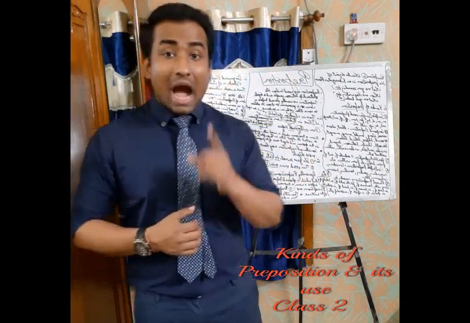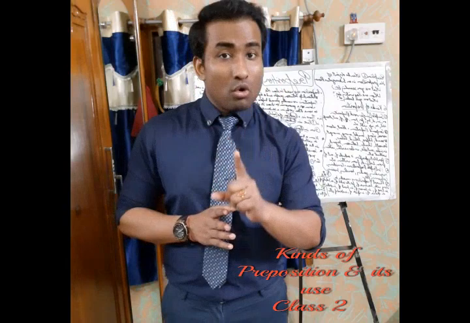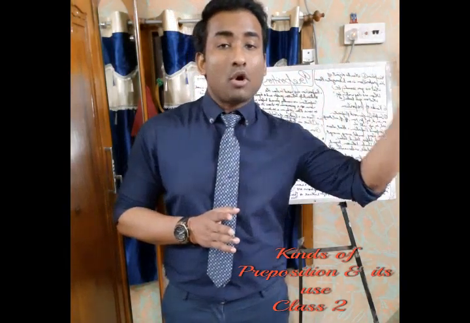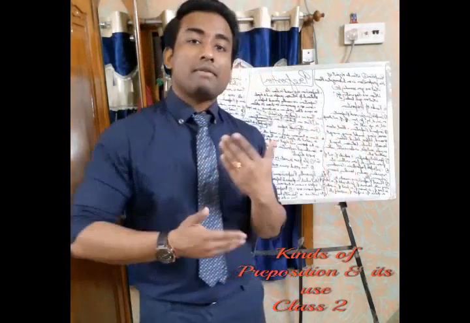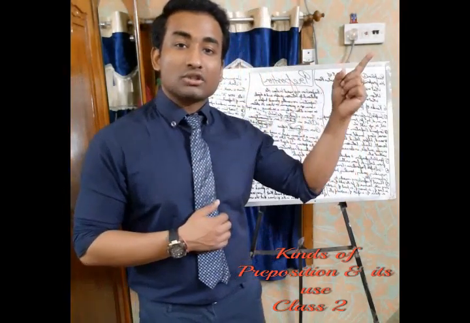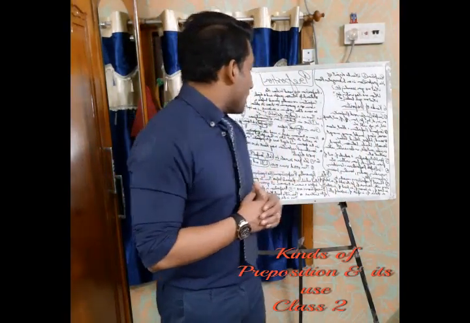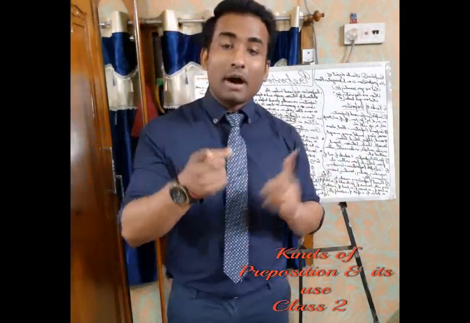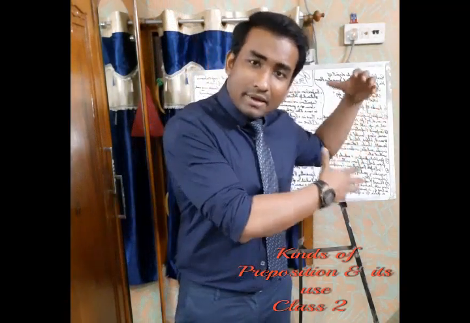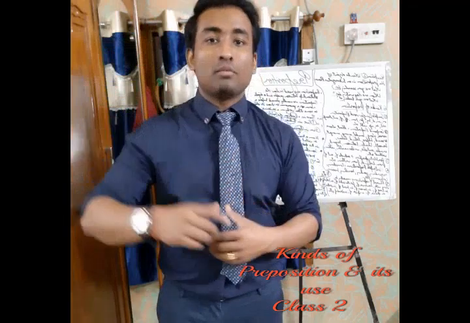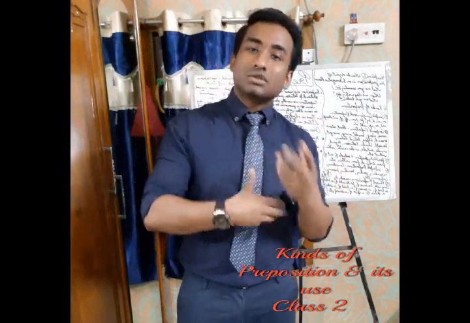According to: I will walk according to my boss's instruction. So according to means as per what my boss tells me, I will walk. So here according to is a phrasal preposition in this sentence. Along with: I will come to your home along with my mother. I mean to say, I will take my mother along with me and I'll come to your home. So along with is used in this way.